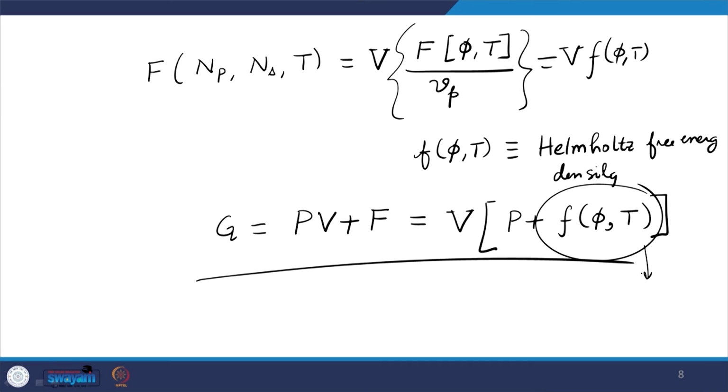Why? Because ultimately it has to refer to minima of Gibbs free energy. I can write G as a function of this small f. If I know the function small f, I pretty much know what is going to be mixing and separation, because once I control pressure, volume is already controlled, and we have assumed that the liquid is incompressible, so volume is also constant. So ultimately, if I know this, then I know the mixing and phase behavior. So I have got a handy function.